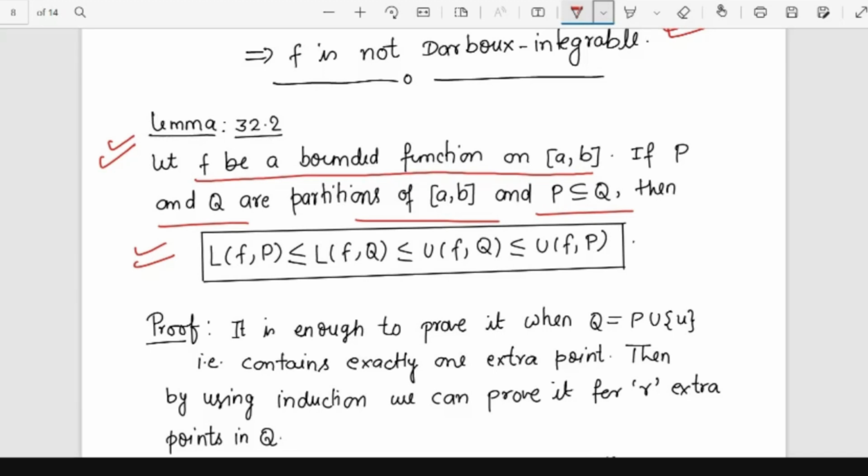So if we introduce more points in the partition, what will happen to the upper sum and lower sum?